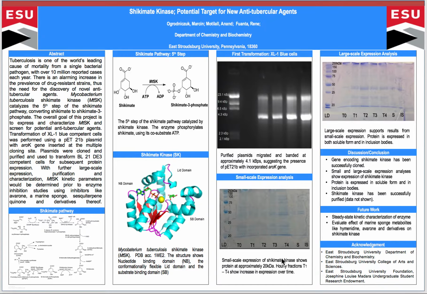There is a band of increasing predominance from T0 to T4 through the solubility test around 20 kDa. MtSK has a molecular weight of 19.6 kDa. This showed that the small-scale expression was successful. The bacterial culture was then upscaled to a larger scale for expression and purification. Large-scale expression showed similar results to small-scale, shown here. We note that the protein is being expressed in both soluble and inclusion bodies, shown here. The protein also appears to be dimerized with a band around 40 kDa, shown here.